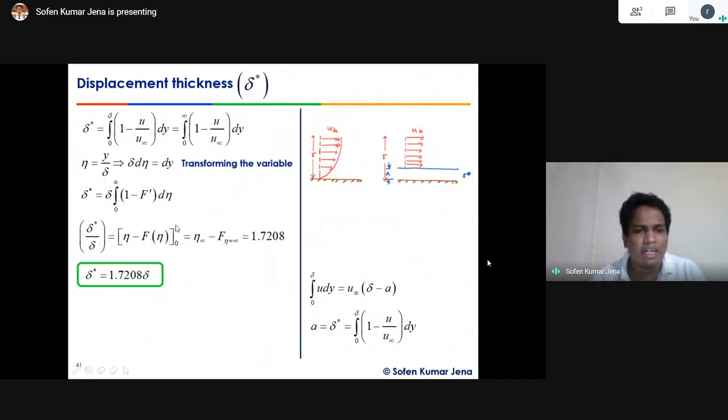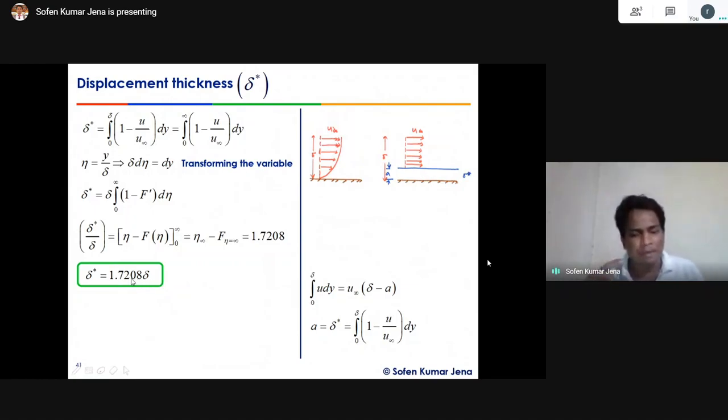At n from 0 to infinity, if you put the proper limit from the tabular solution, what we got for the gaseous thing, we can get this becomes nu infinity minus f of nu infinity, and this term is nothing but a computable term, 1.7208. So delta star equals 1.7208. What exactly does this mean?